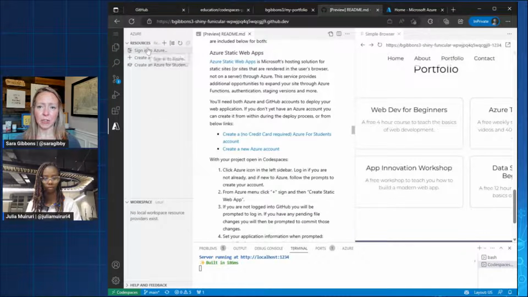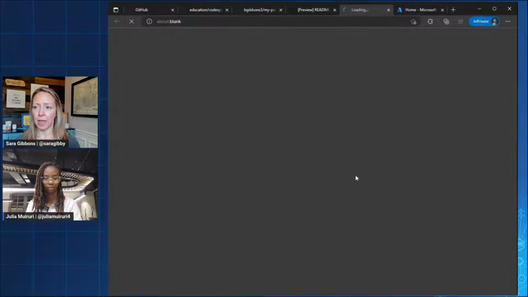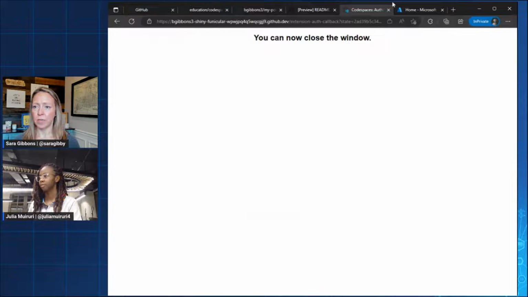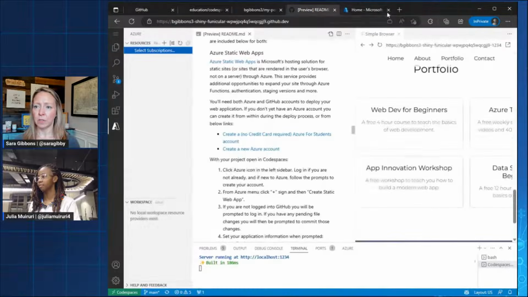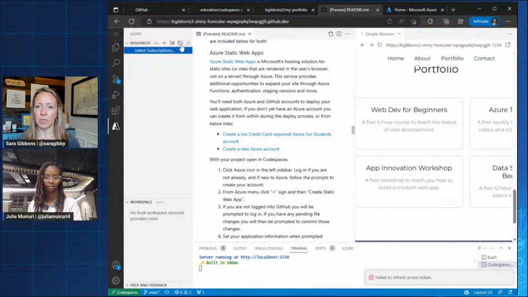I already have an Azure account, so I'm going to sign into that one. It says it wants to sign in using Microsoft. Yep, let's allow that. There's my student Azure account. I can close this window. Perfect. And I come back in here. You see select subscriptions, and it did not pick up my subscriptions on this one.